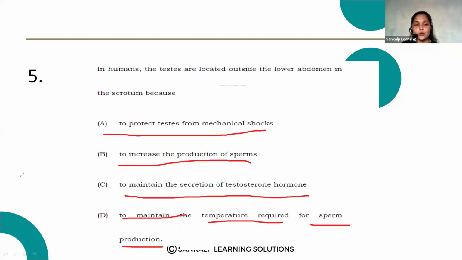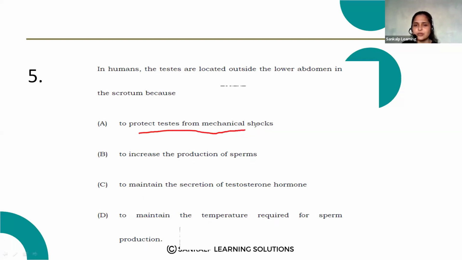Why are the testes located inside the scrotum? To protect the testes from mechanical shocks? No, the scrotum does not protect the testes from mechanical shocks.